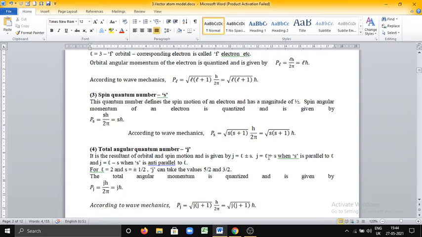See, J is equal to L plus S when S is parallel to L. That means spin quantum number and orbital quantum number are in the same direction and parallel to each other.